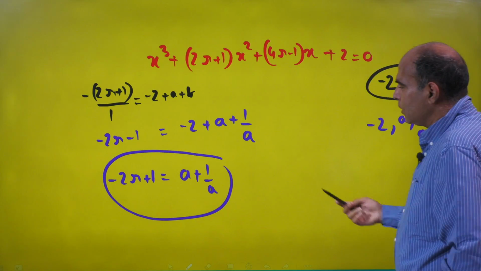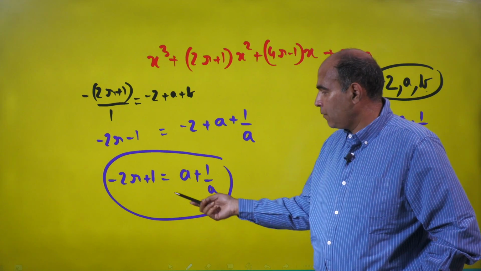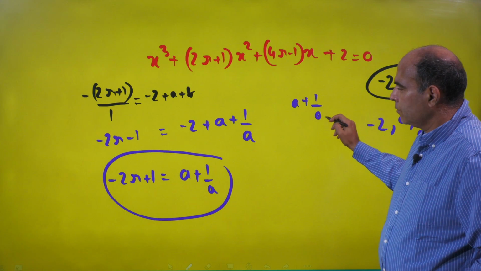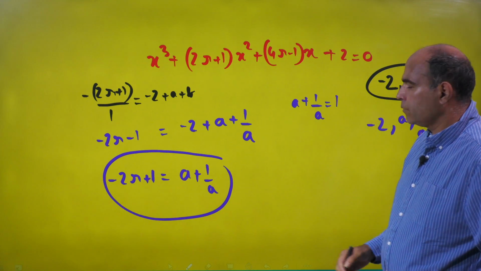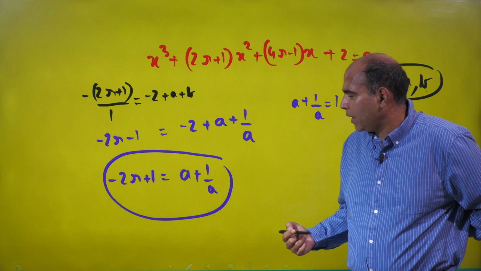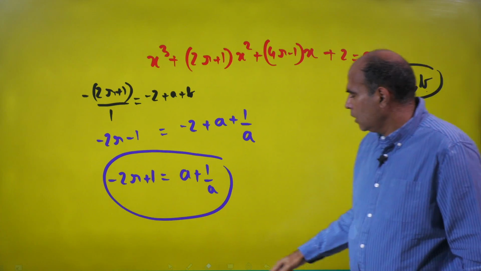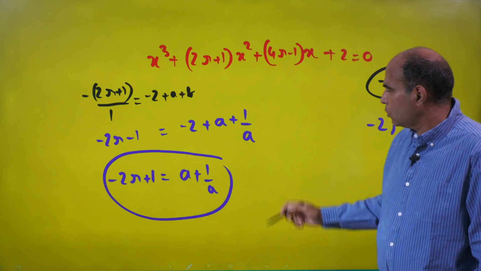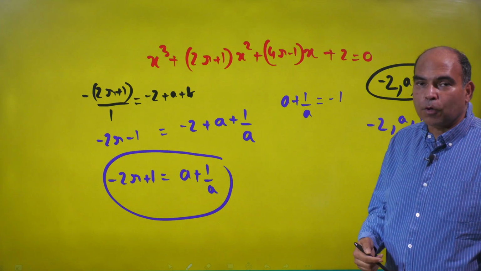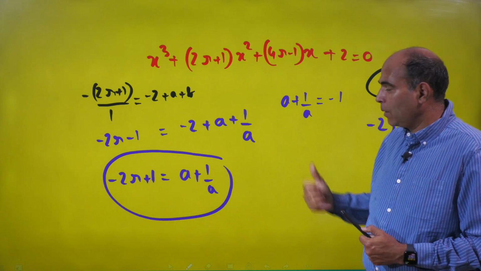So if I put a 0 inside this for r being non-negative integer value, I have an outcome of A plus 1 by A is equal to 1, which is not possible, as we can't get the value of A plus 1 by A to be as low as 1. So then I go to my next case. What if I put a value of r as 1? In that case I have an expression A plus 1 by A is equal to minus 1, which is also not possible, because it has to be minus 2 or smaller, you can't get it to minus 1.